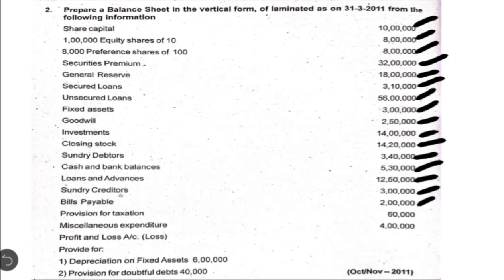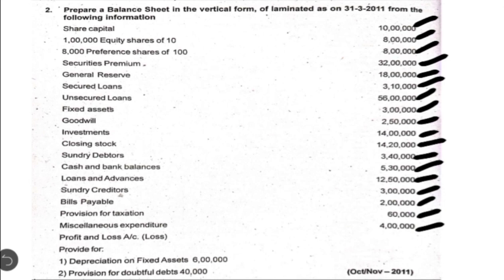Next item is miscellaneous expenditure. It is a kind of fictitious asset. You have to write that in other current assets in note number 21. The last item we are given is the profit and loss account balance, which represents loss. It should be written in note number 2 in reserves and surplus.